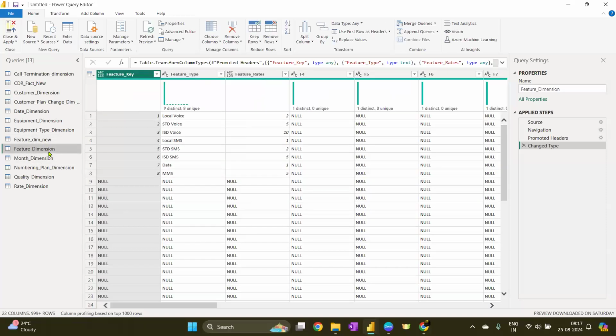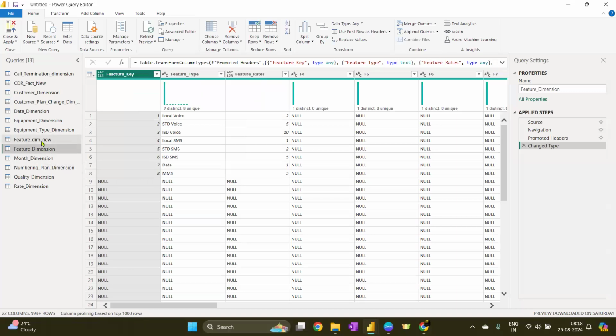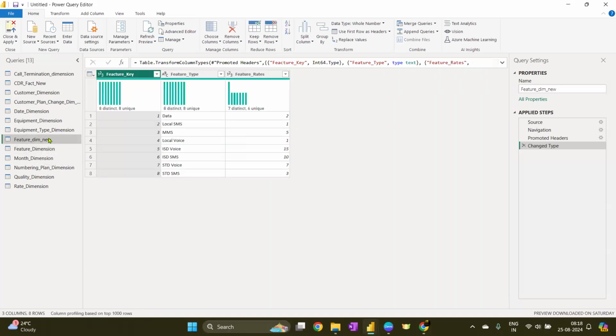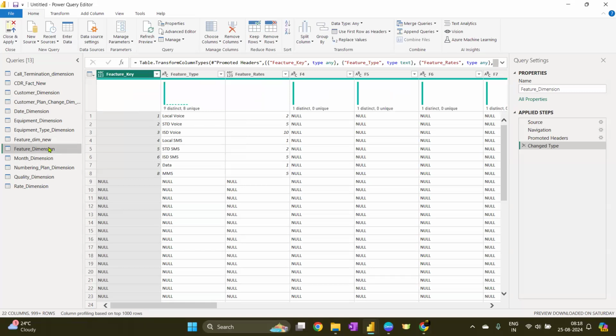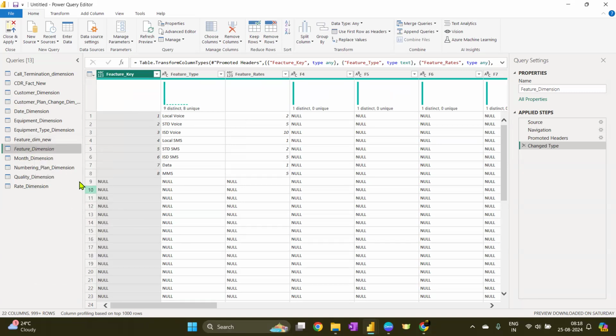Both the tables are not entirely the same, but since it is dummy data, I can go with this feature dim new. The data wants us to give the feature related information, so I'm not going to use this second table, feature dimension, and I will only keep the feature dim new for the further reporting. So I'm going to stop its enable load.